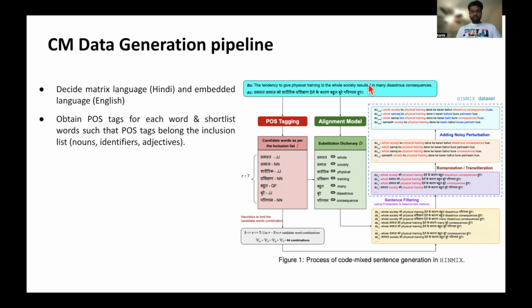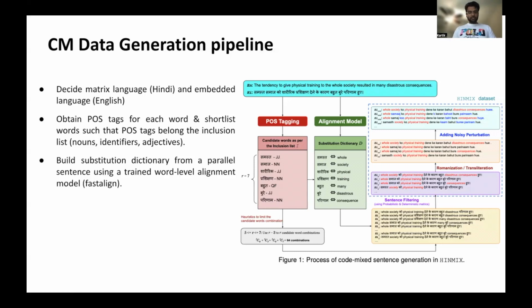The second step is to obtain the POS tags for each of the words and shortlist the words for the POS tags which belong to the inclusion list. By inclusion list, we mean the POS tags for which the words will be replaced. So in Hindi, we commonly see POS tags such as nouns, identifiers, and adjectives being replaced by English words, and that's how code mix sentence is formed.